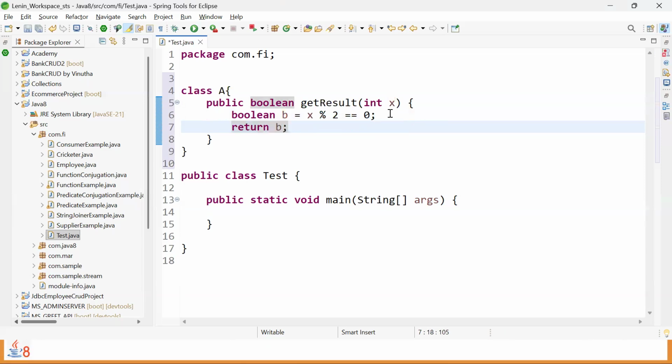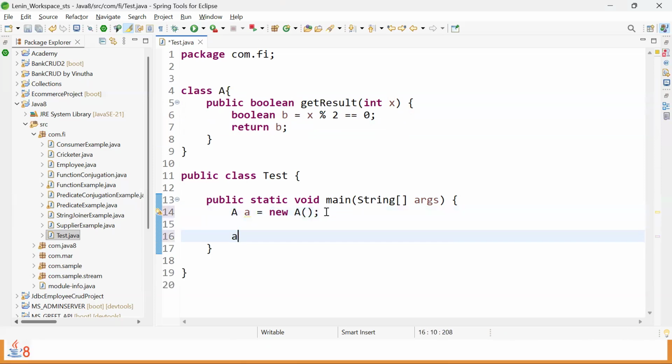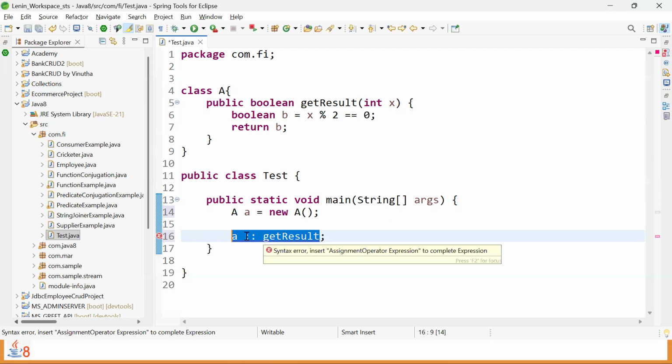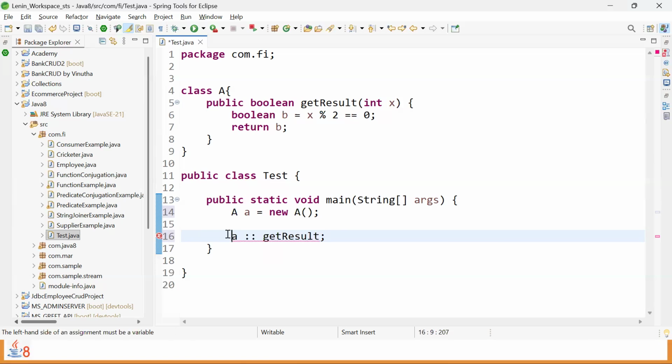That's the method logic. Now to reuse this method in terms of method reference, first what do we need? Create the object. Which class? A class object is required. Then followed by the object of A, write this A with the method reference symbol called the double colon operator, and only the method name is required, that is get result. So this is what previously we used to write as lambda directly, but now we are writing the method reference. Lambdas work with function interfaces. Method reference also works with function interfaces only.